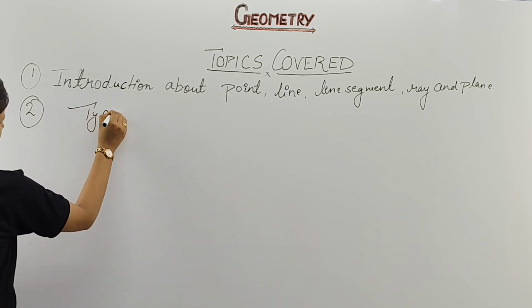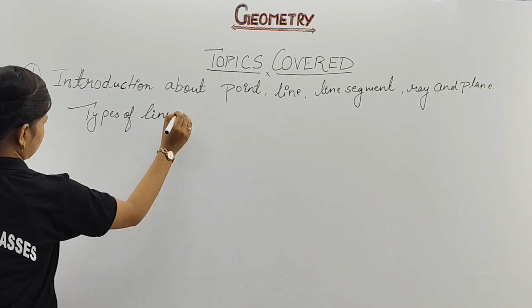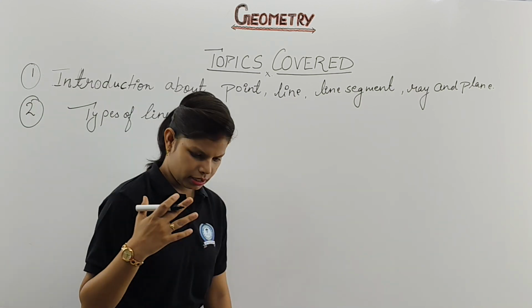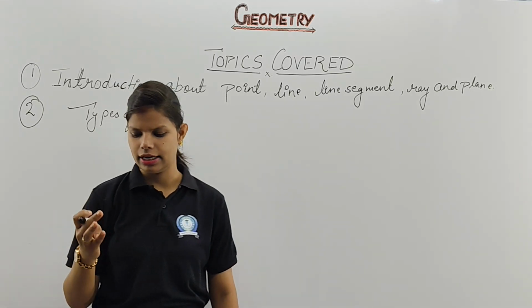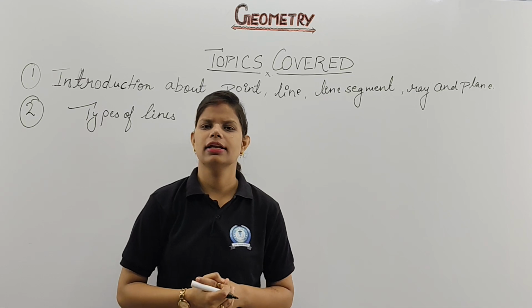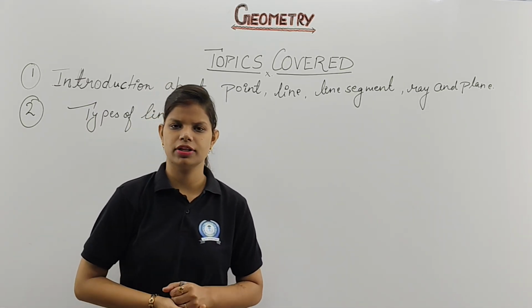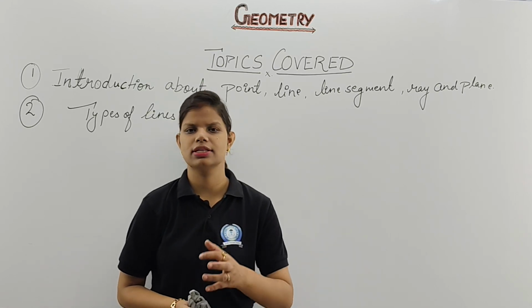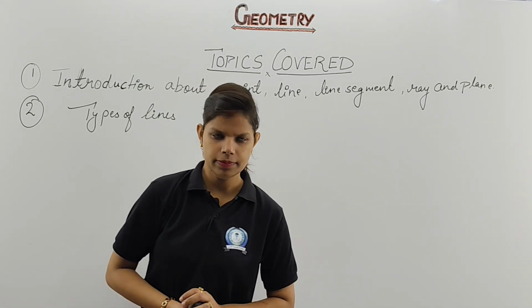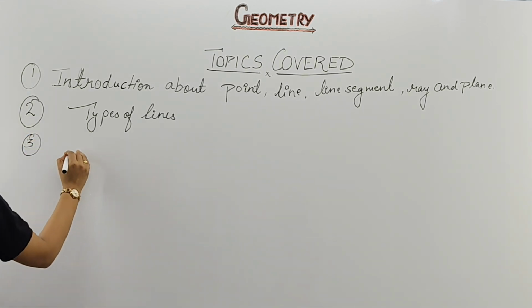types of lines. Types of lines. That means basically we are having 5 types of line as per your class. Like we are having straight line, curved line, intersecting line, parallel line, and the next will be perpendicular line. So we are going to discuss one after another in detail with the figure as well as the definition of that particular line. Clear? Third point which we are going to discuss is angles.